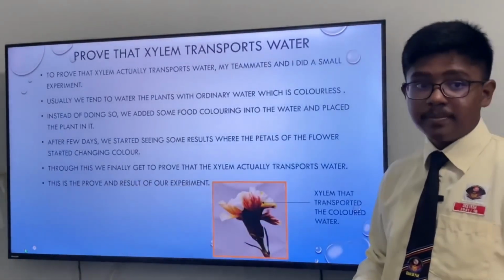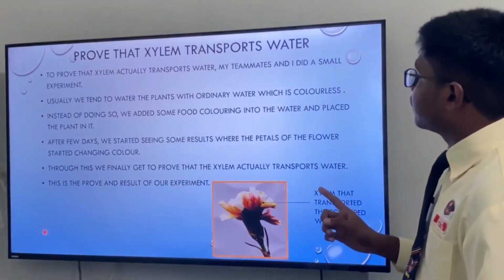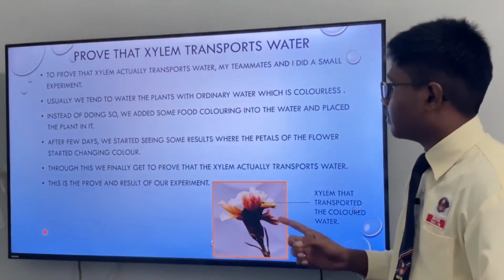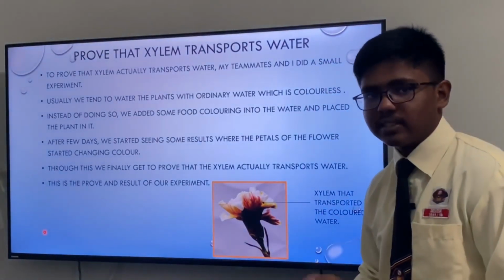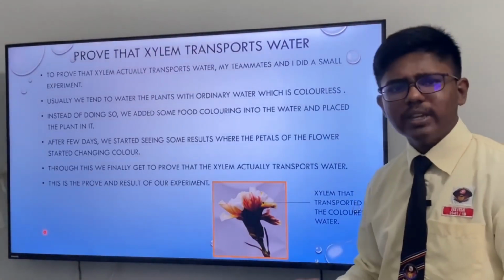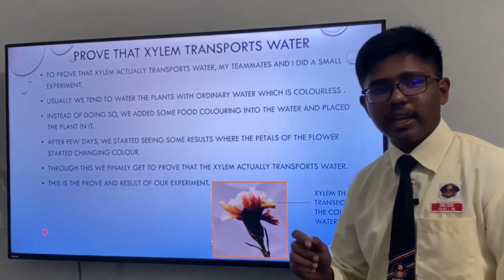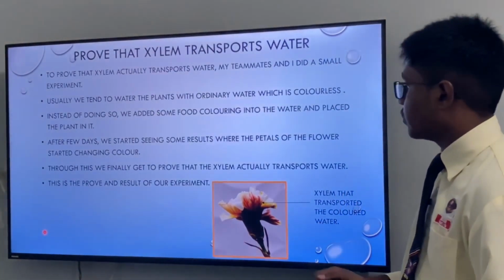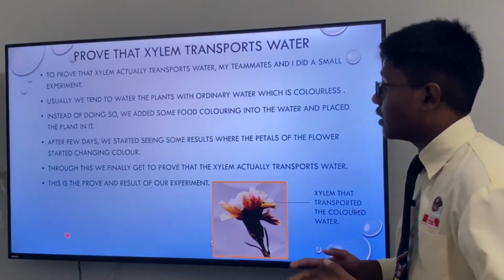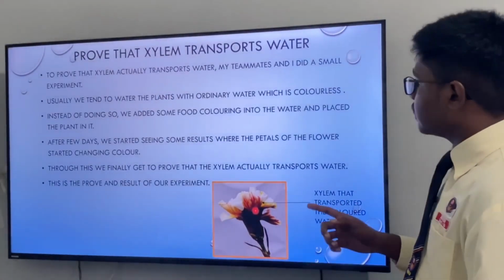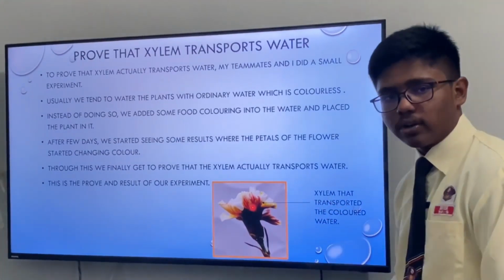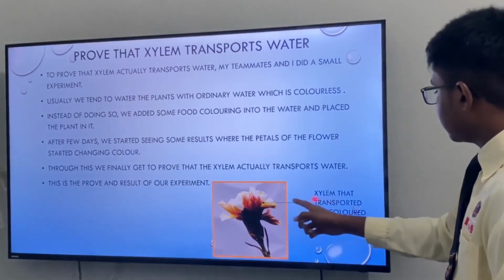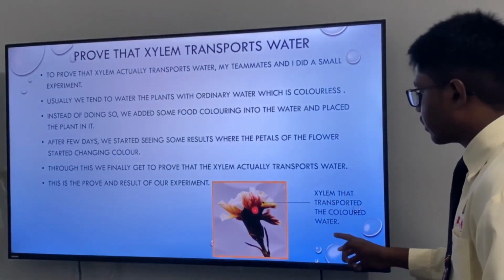As you can see, my team and I have already done a small experiment. Usually we tend to water the plants with ordinary water, which is colorless and tasteless. Instead of doing so, we added some food coloring into the water and placed the plant in it. After a few days, we started seeing some results where the petals of the flower started changing color. Through this, we finally get to prove that the xylem actually transports water. This is the proof and result of our experiment. This is the xylem that transported the colored water.